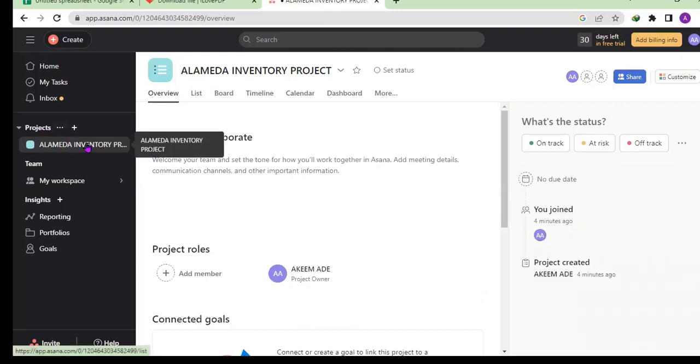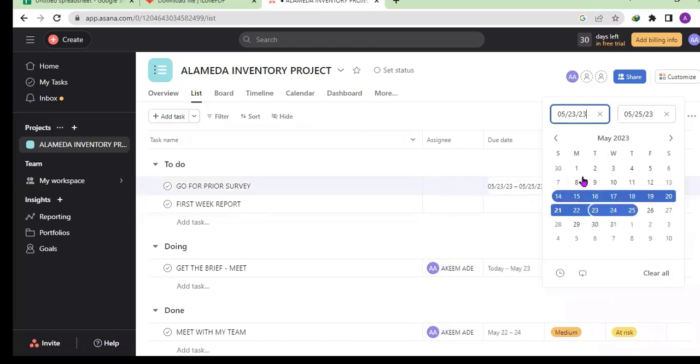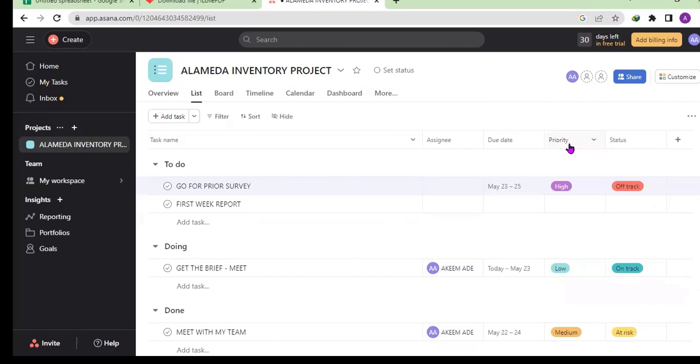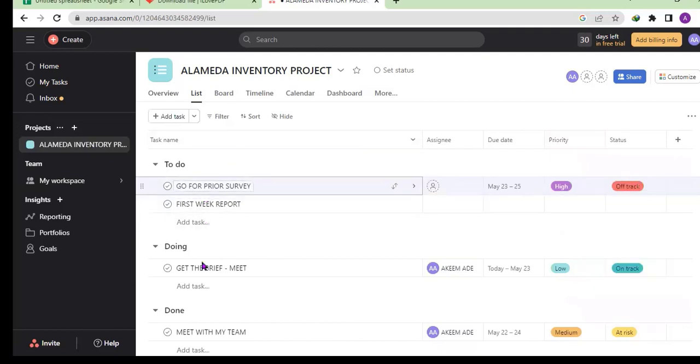You create your project, then next thing you create your task, the stage by stage of everything you want to do, put it there, and you put time. When you want something to be done, from one time to which time, you add it. And the priority, what is the priority? Is it high priority or low priority or whatever? You add it there, and when it is done, you move from to do to doing, or from doing to done.